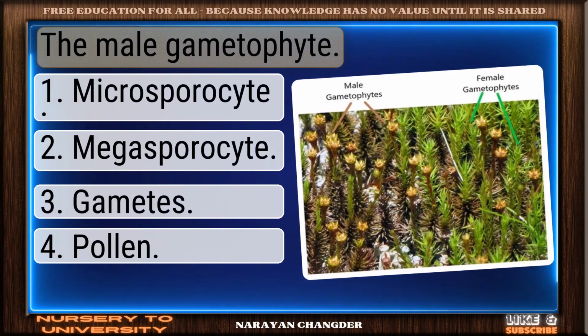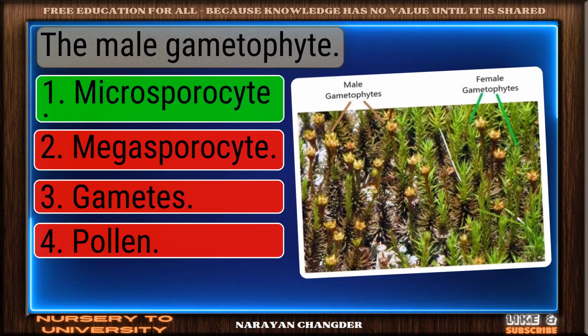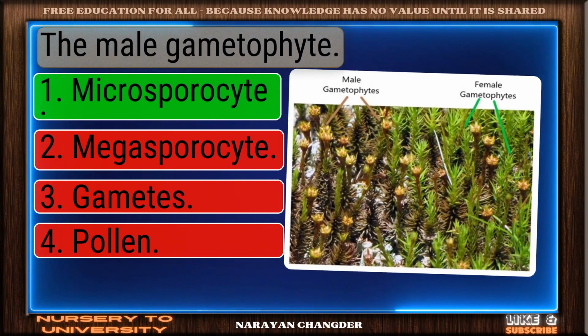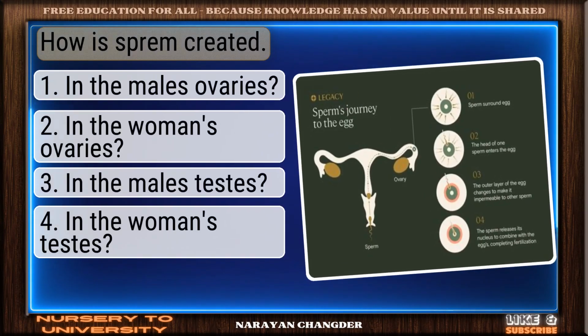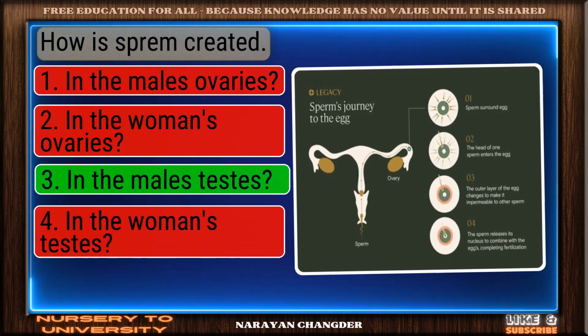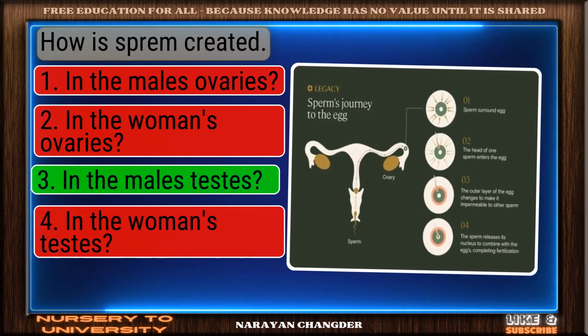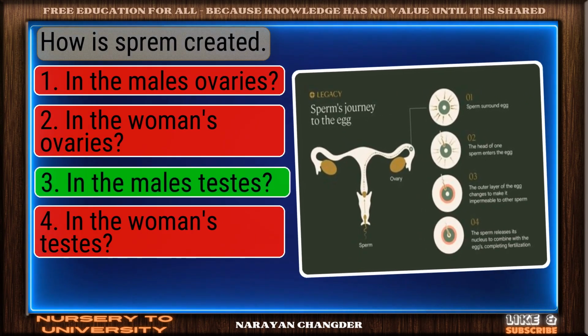Question number 276. The male gametophyte. Good thinking. Microsporocyte is the right answer. Question number 277. How is sperm created? Nice selection. In the male's testes is the correct and valid answer.